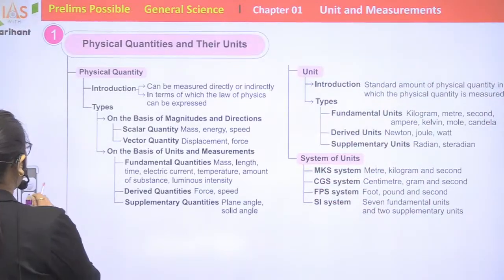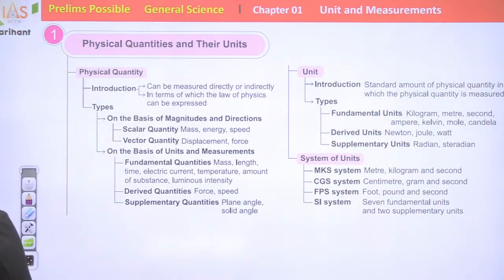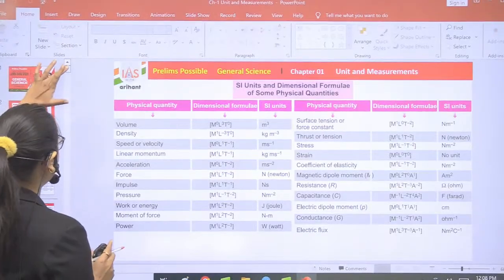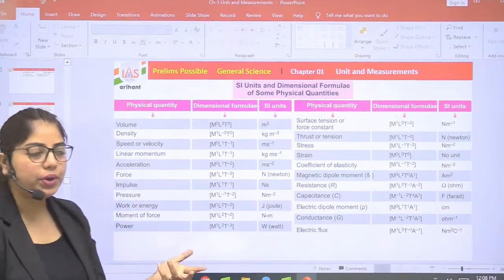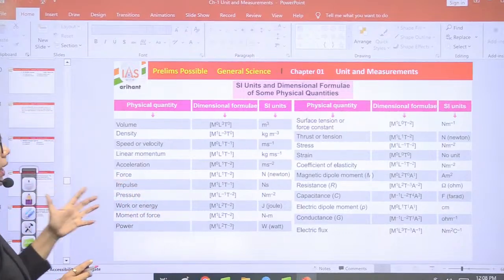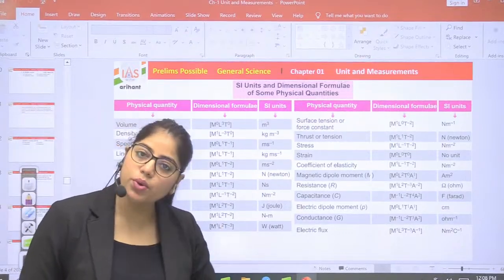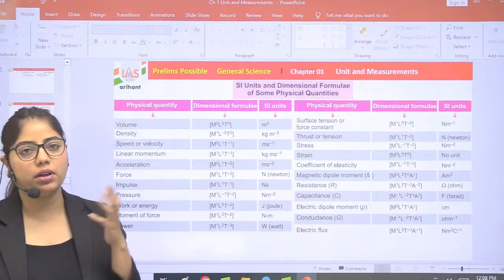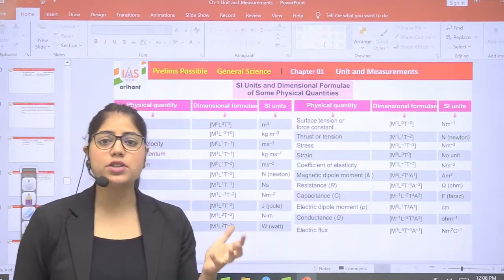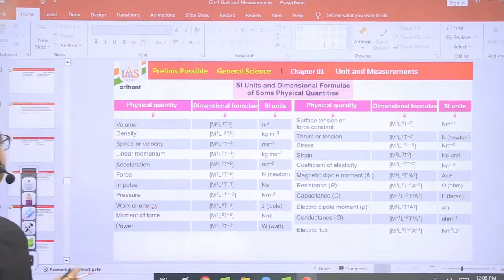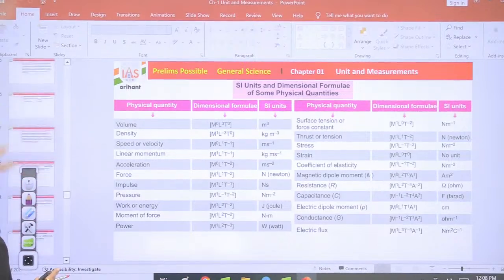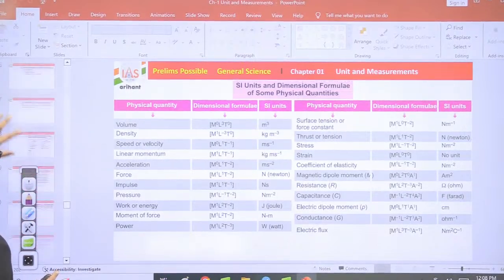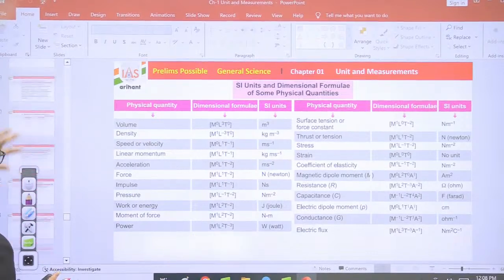Now let's start our class. In the previous classes, we studied the first chapter, Unit and Measurement, and also completed two units. The first unit was physical quantity, dimensional formulas and their SI units, and the second topic we completed was instruments and their uses. So we continue that topic today.